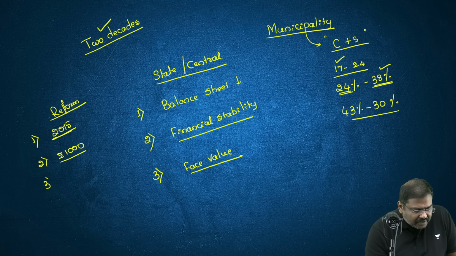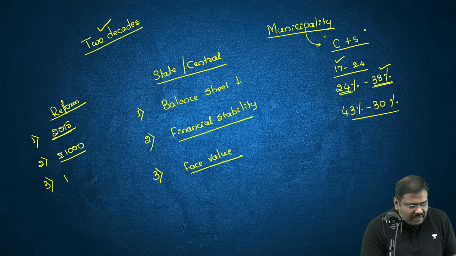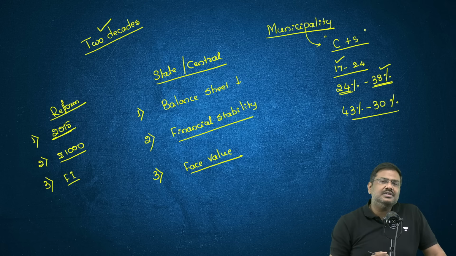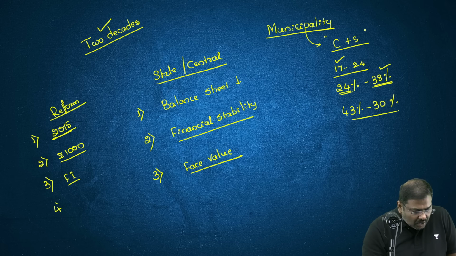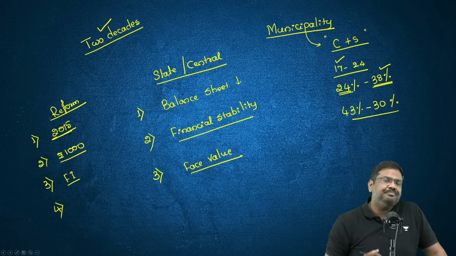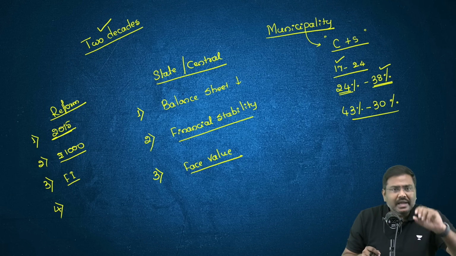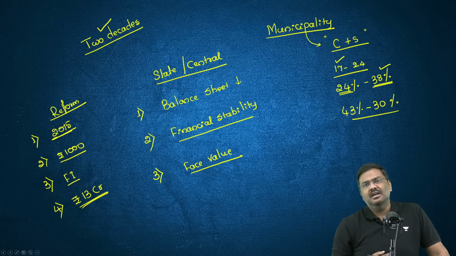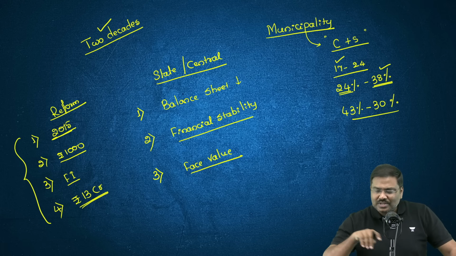And the third very important reform that you need to remember is that SEBI has now allowed foreign investors, foreign portfolio investors or foreign institutional investors, to invest in the municipal bonds. And not just this, the government of India has announced an incentive scheme. That is, if the municipalities are able to raise 100 crores by issuing the municipal bonds, the government of India will be providing 13 crore rupees in the form of financial assistance. So these are some of the very important reforms that have been announced. These are the issues and these are the points.